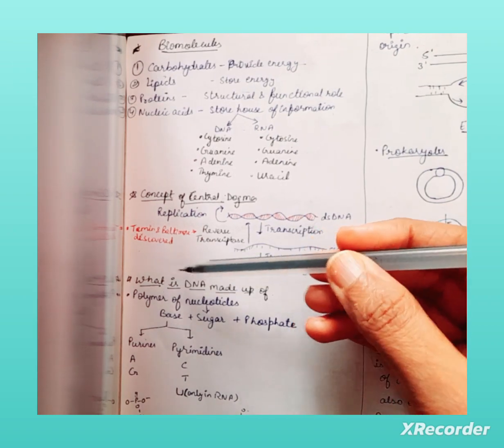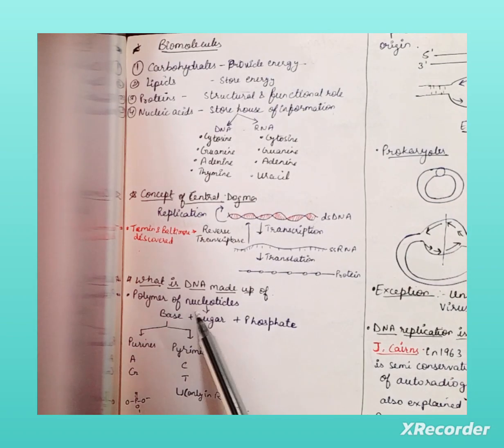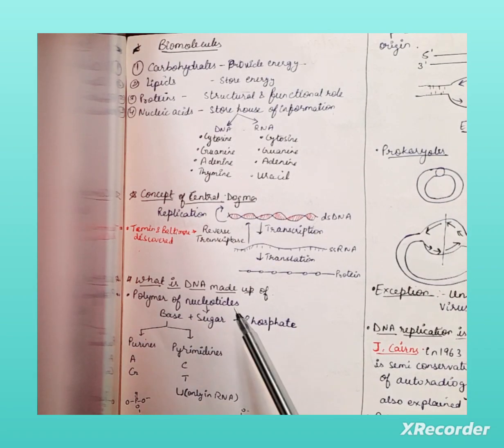Then discuss what DNA is made up of. DNA is a polymer of nucleotides. It contains bases like purines and pyrimidines. Purines are adenine and guanine, and pyrimidines are cytosine and thymine, with uracil in case of RNA, along with sugar and phosphate group.